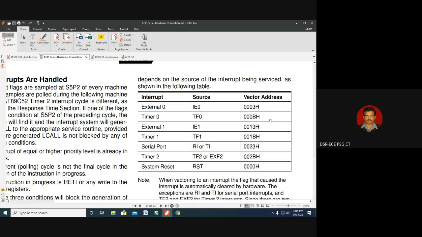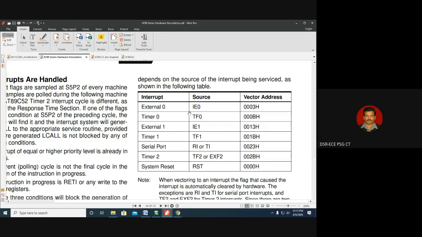So that is why whenever an interrupt happens, what needs to be done has to be written in the interrupt vector location. Something like that we need to understand. It is fantastic, right? It's a very important thing. Because an interrupt has the highest priority compared to the main routine, normally the main routine will get executed. Whenever an interrupt comes, program execution will jump to the interrupt vector address. At that address, what needs to be done when the interrupt comes needs to be written. That is the fundamental understanding we need to have.